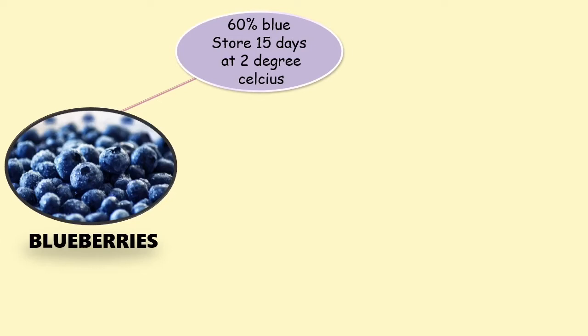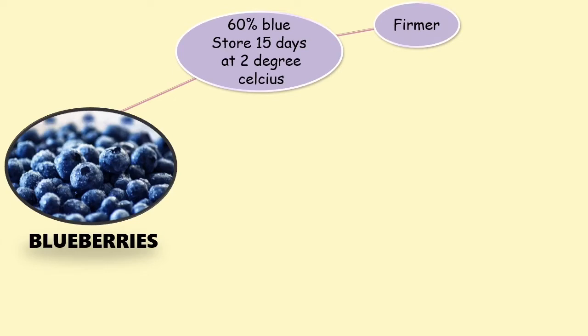For blueberries, they can be harvested at 60% blue, where later they need to be stored for 15 days at 2 degrees Celsius in order to get ripe blueberries.